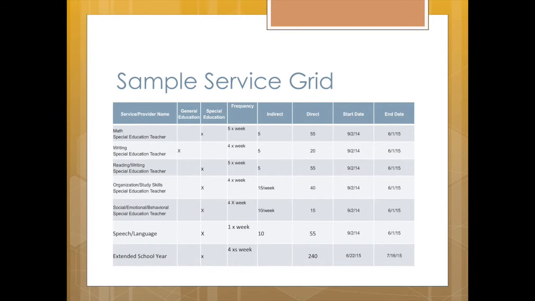This is reflected on the service grid in 2 separate lines. One that shows that about 40 minutes a day are spent on organization and time management, while about 15 minutes a day are spent on strategies to manage her anxiety. Related service providers such as speech, occupational therapy, and DAPE will find service categories that are similar to what they have used in the past.